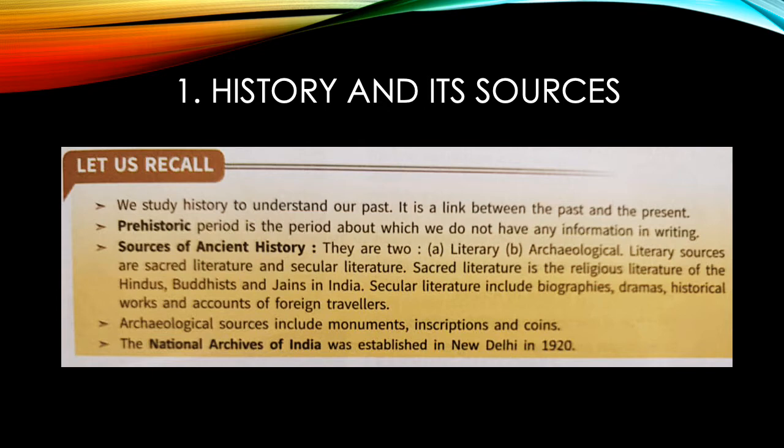Angas and Purvas are religious literature of the Jains. In secular literature, we learnt about the accounts of foreign travelers, Indica of Megasthenes, Arthashastra written by Kautilya, and Kalidasa's Abhigyan Shakuntalam and Meghdut.